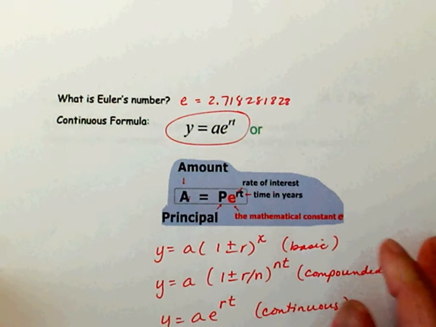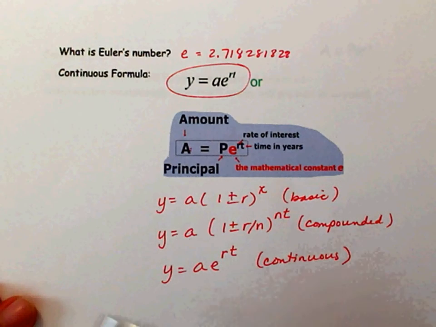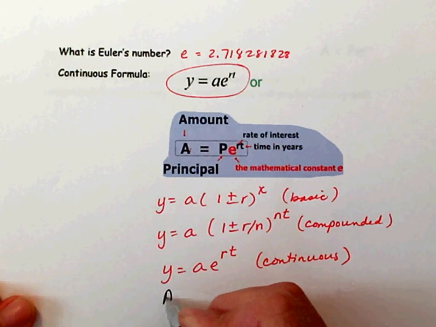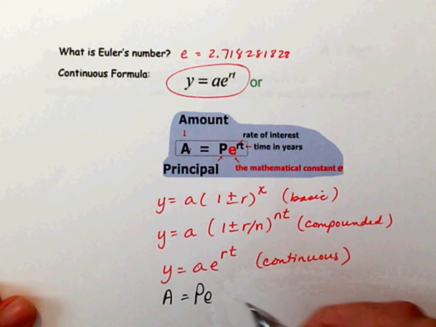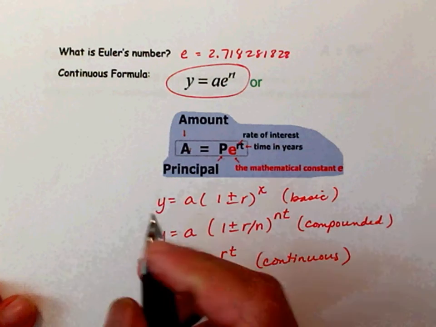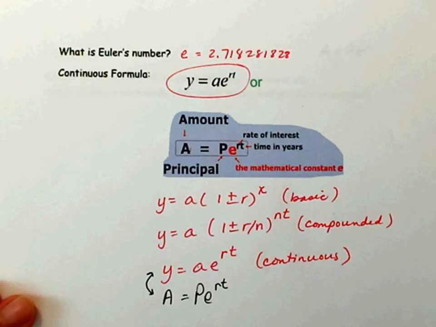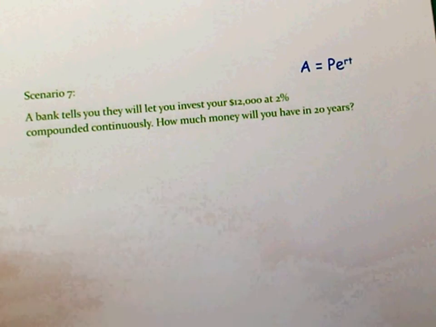All right. Now the thing with this one is, instead of writing it Y equals that, they replace the Y with an A, the original amount with a P because it's principal, Euler's number, R times T. Same thing. These two are the same. Okay? All right. So let's take a look at an example. So how would you go about doing this?